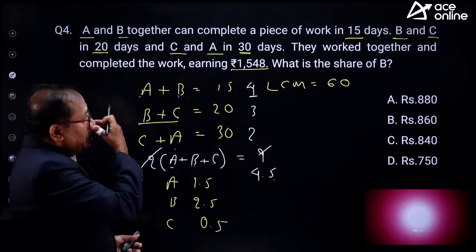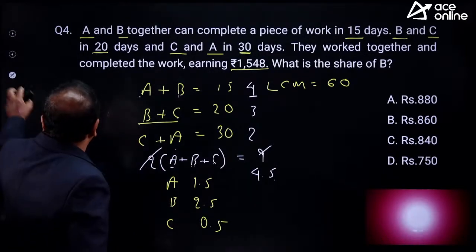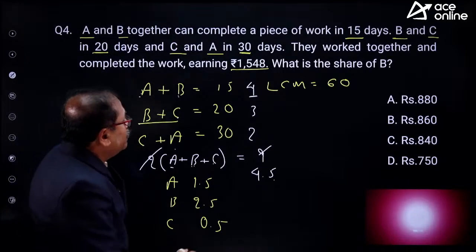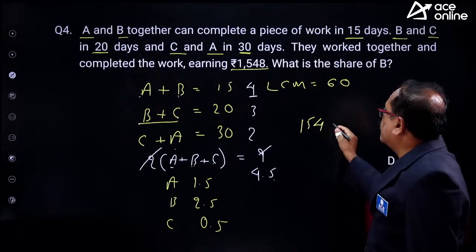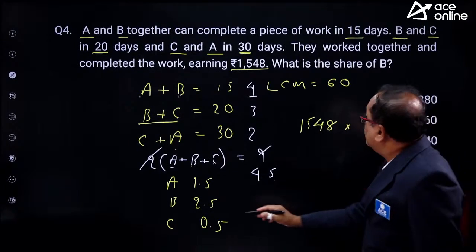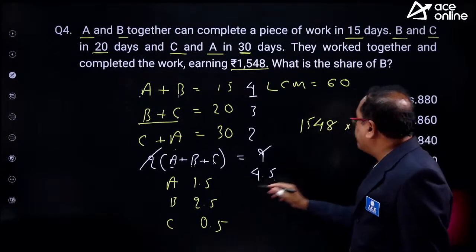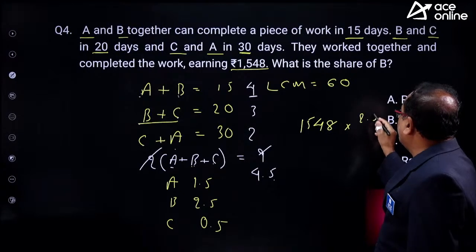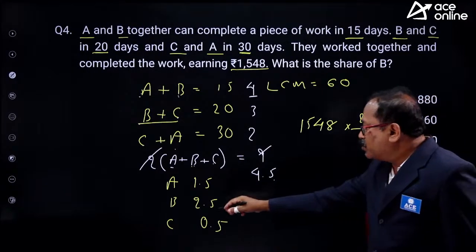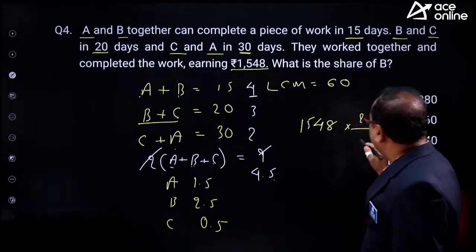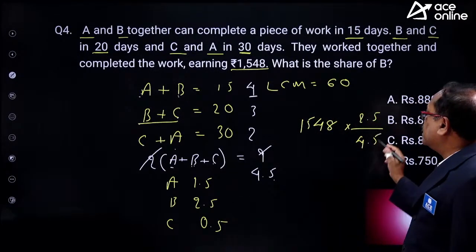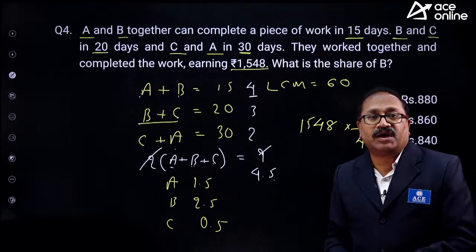Okay, now what is the wages of B is the question. So I will answer this now, that 1,548 and the share of B is 2.5 over 4.5. In the numerator and denominator both you have the decimal.